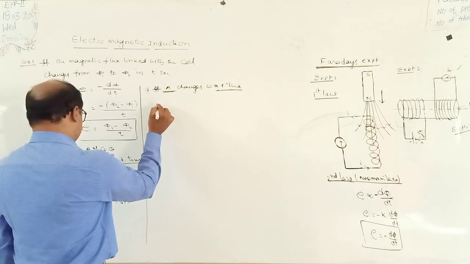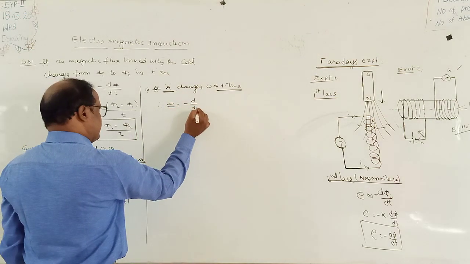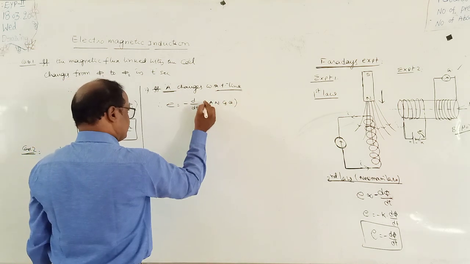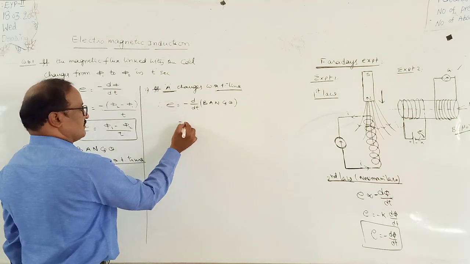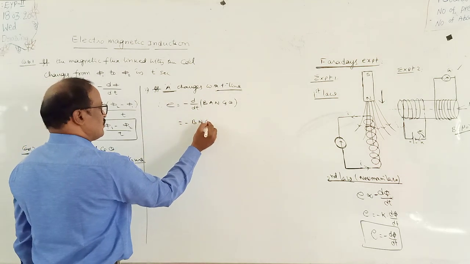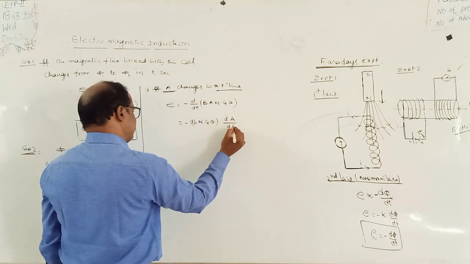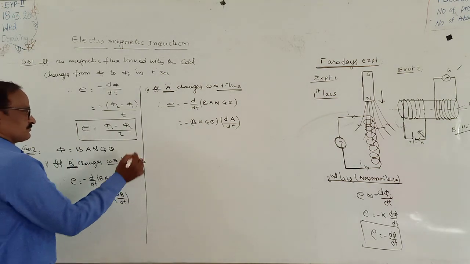So in that situation, induced EMF E can be written as minus d by dt of B A n cos theta. Here only A is variable, the remaining values are constant. Minus B into n into cos theta into dA by dt. Okay. That is the formula for induced EMF.